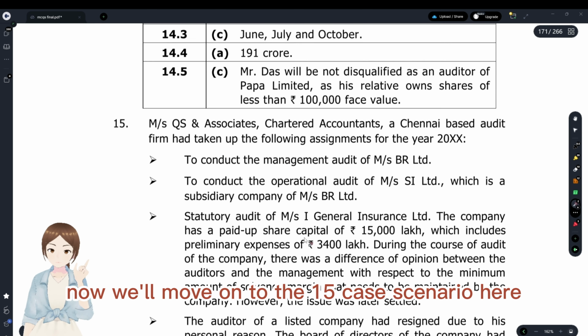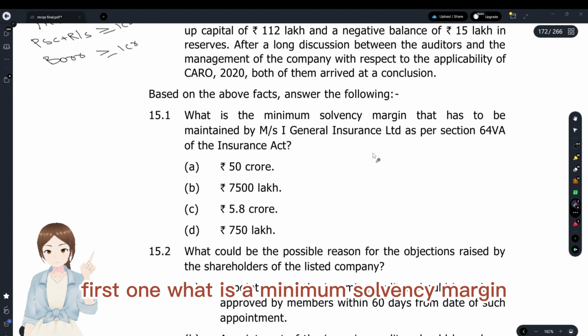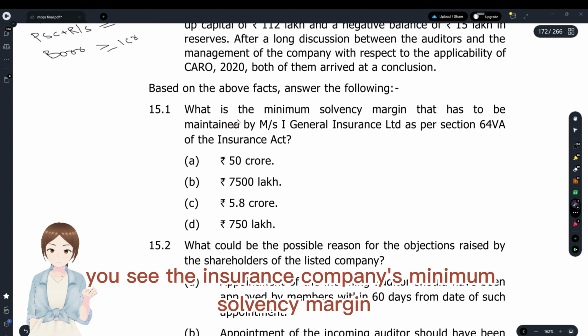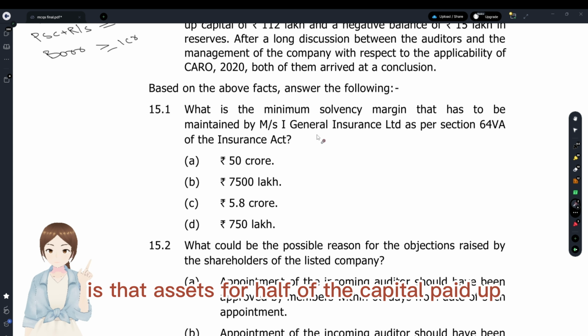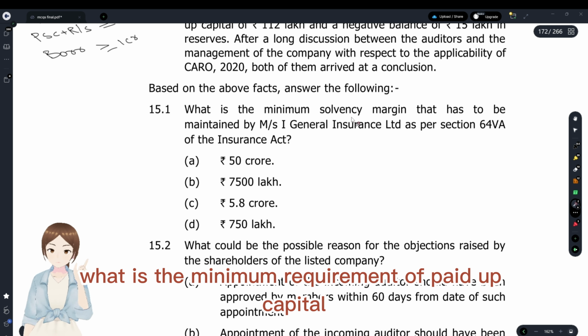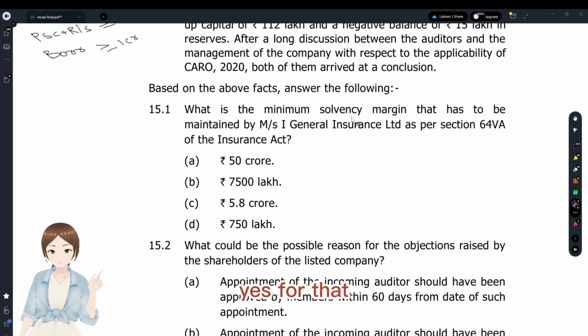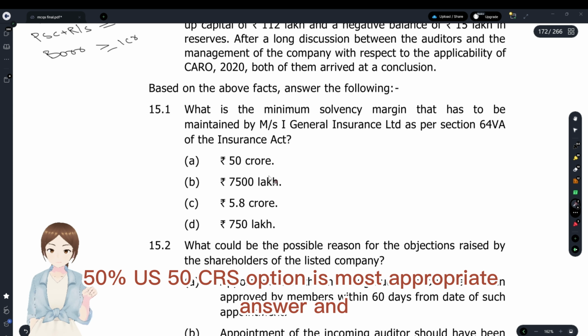Now we'll move on to the 15th case scenario here. First one, what is the minimum solvency margin for an insurance company? You see, the insurance company's minimum solvency margin is that assets were half of the paid up share capital. What is the minimum requirement of paid up capital for an insurance company? It's 100 CR. For that, 50% is 50 CR. So option A is the most appropriate answer.